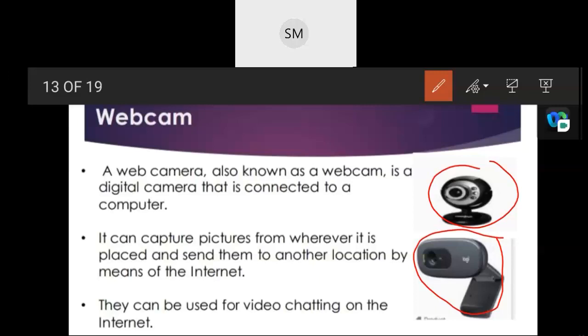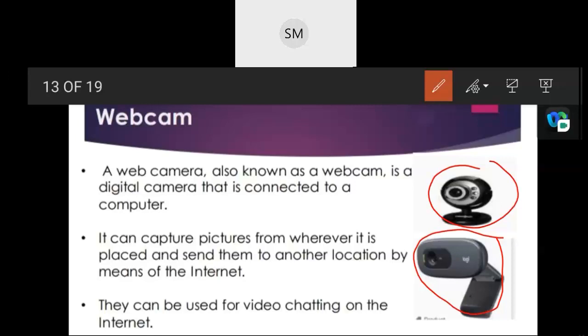A web camera is a video camera that connects to a computer and lets people see each other over the internet. Most people who have webcams use them with instant messages to see each other at the same time. Definitely they interact with each other after seeing their faces. Instead of only audio, they can be used to see through their video. So that is the main purpose of using this web camera.